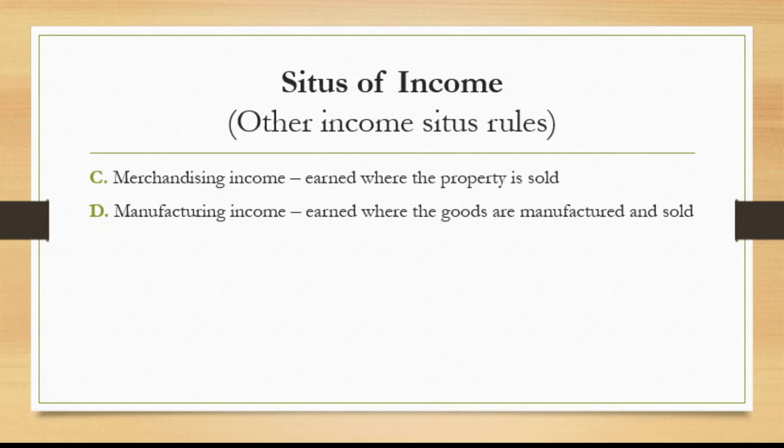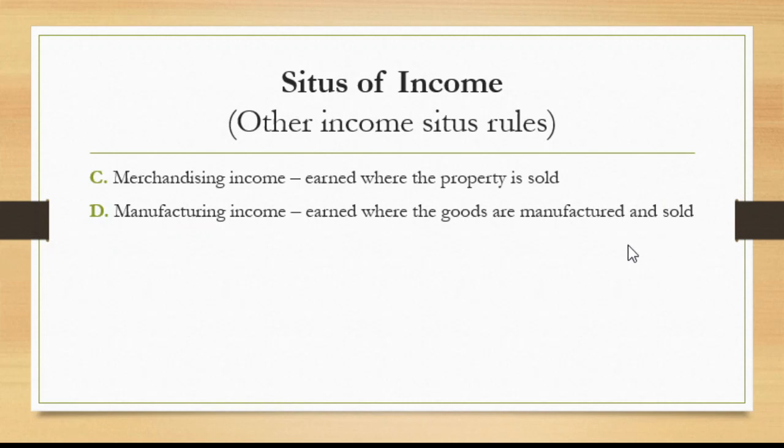Okay? Kung na-manufacture naman outside the Philippines tapos naibenta din outside the Philippines, then yung total income na yon is ma-earn outside the Philippines. Okay? Earned without the Philippines.